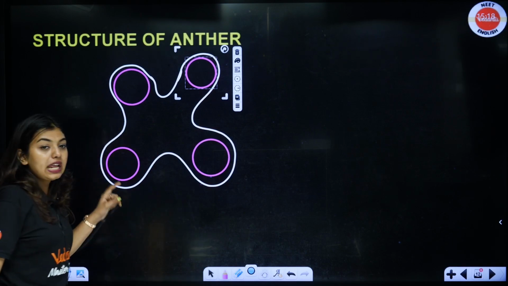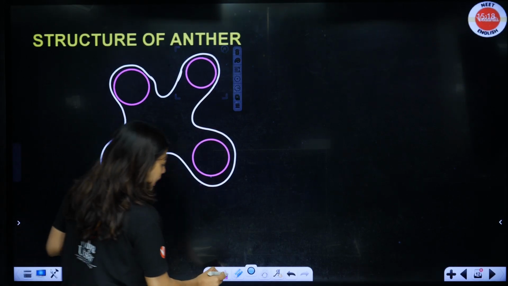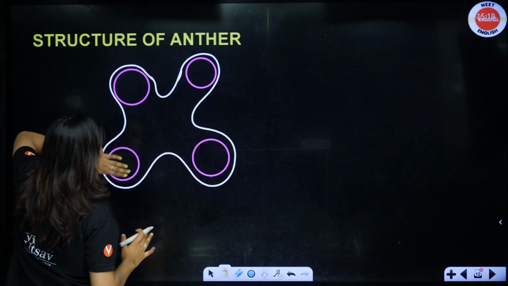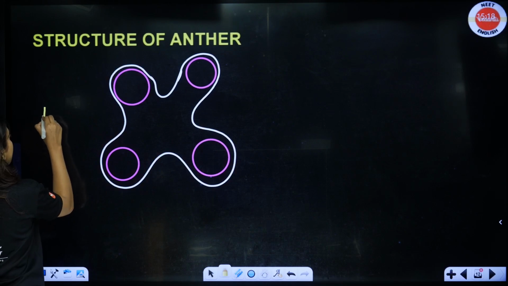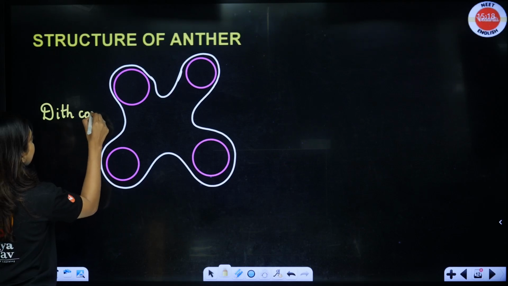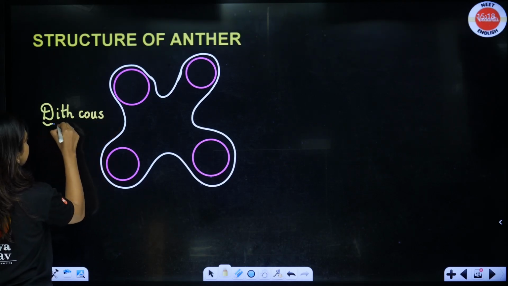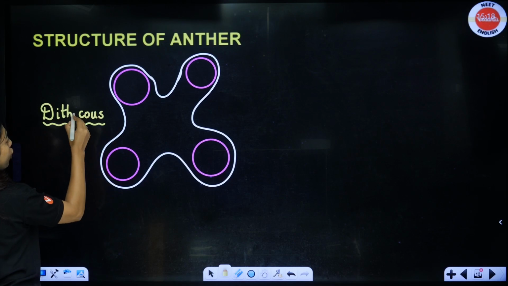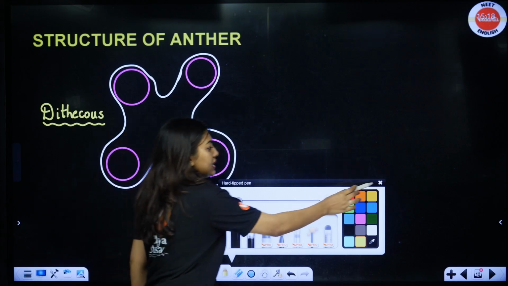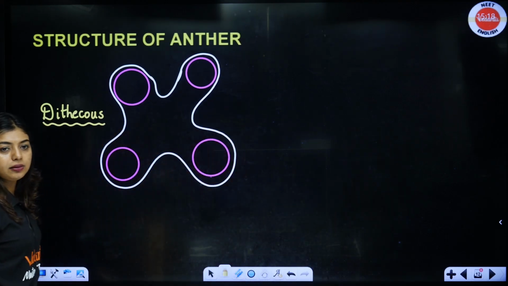So that means in one lobe you will have two thecas, correct? In one lobe, two thecas. So we call this condition dithecous. What do you call that? Dithecous. So in one lobe we have two thecas. Done? Is this clear? I hope this is clear.